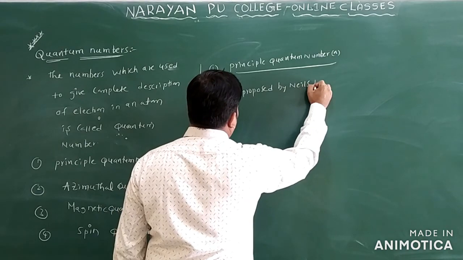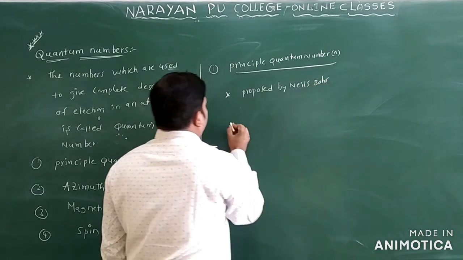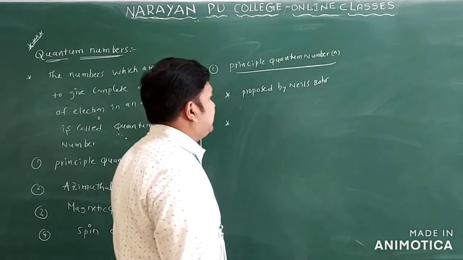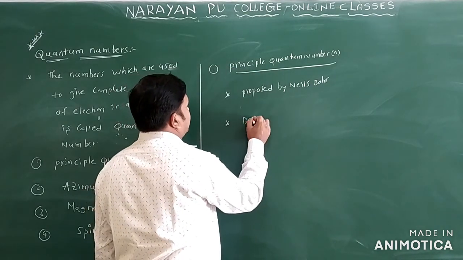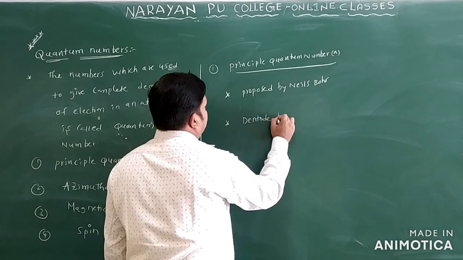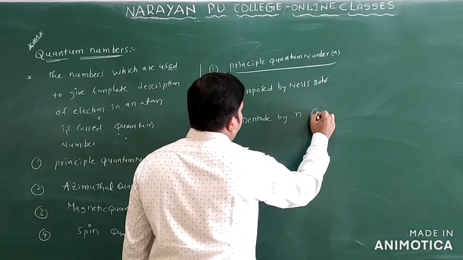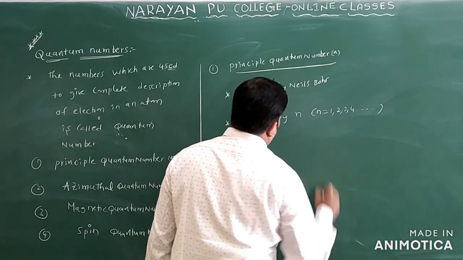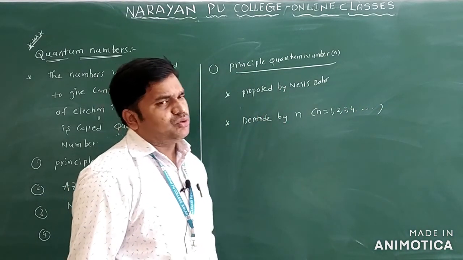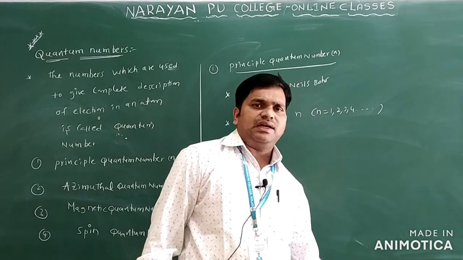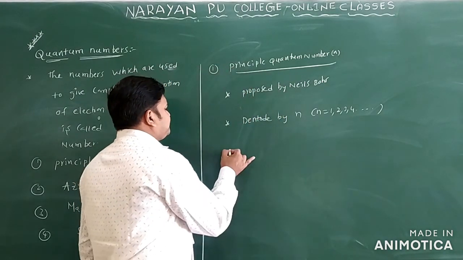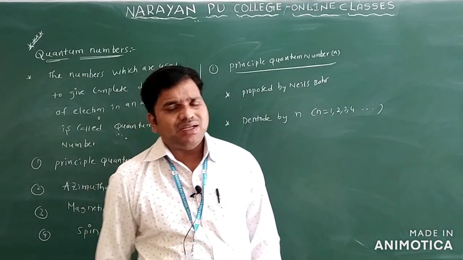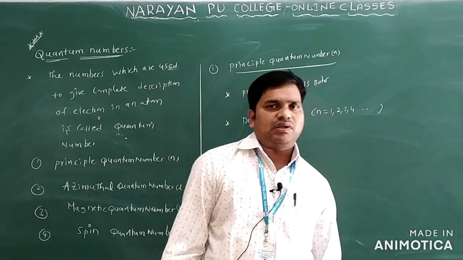It is denoted by n. The n values are 1, 2, 3, 4 and so on. You can also write these as K, L, M, N. Next we have to identify the significance of this principal quantum number.